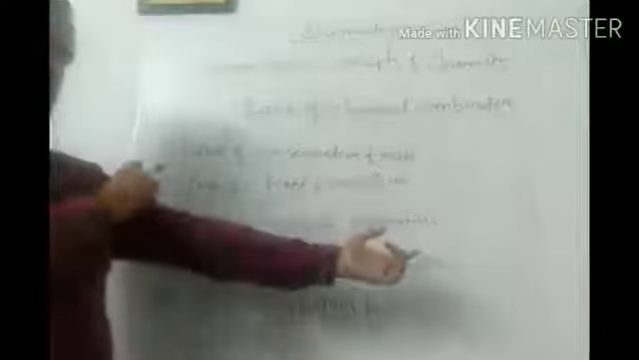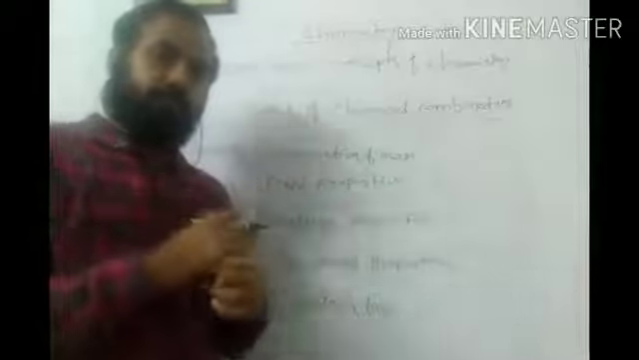Firstly, I will just give you an idea of each and every law. According to the law of conservation of mass, mass cannot be created or destroyed. We just have to convert it from one form to another. It means the total mass of reactants is equal to the total mass of products according to this law.